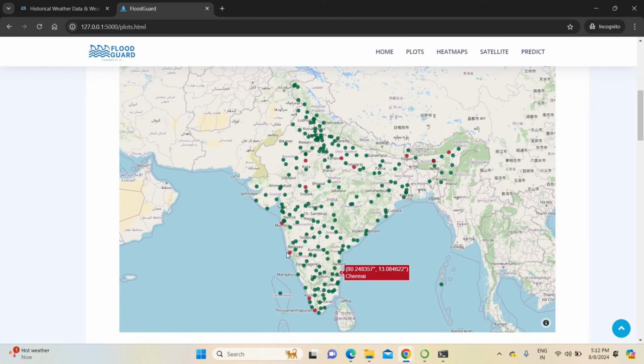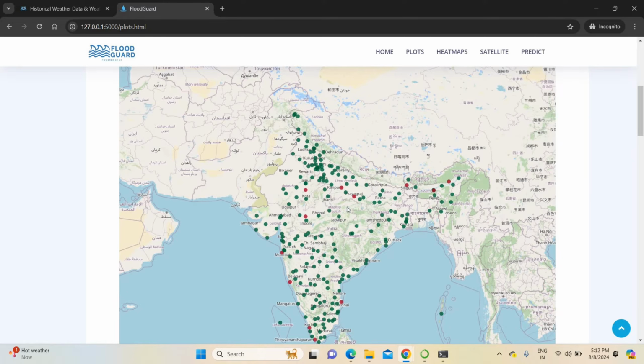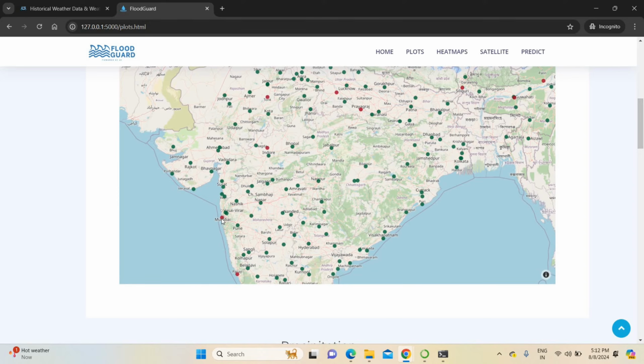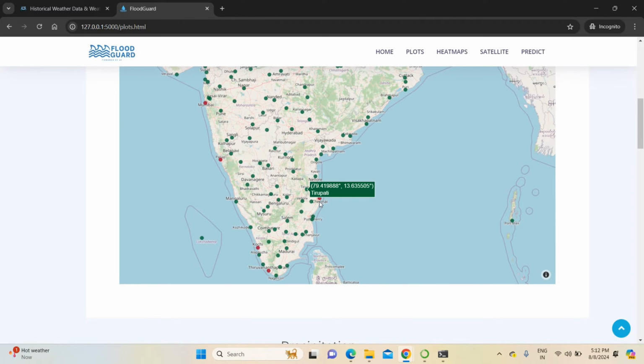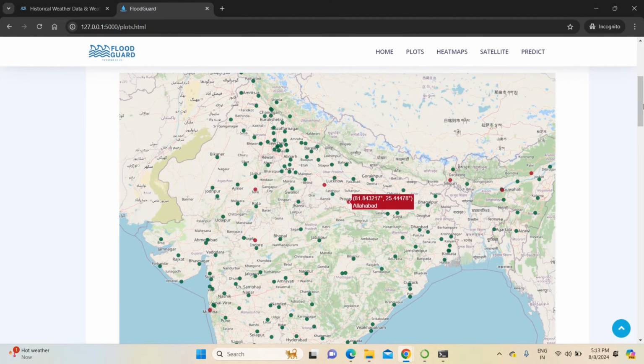The red colored points refer to places where floods occur frequently. The numbers belong to latitude and longitude positions. This graph is automatically generated with the help of our prediction. You can also zoom in, and if you zoom here you can get a clearer idea. For example, Mumbai is prone to flood. Then also Chennai is prone to flood. Then Kochi, then Thiruvananthapuram. These are the places prone to flood.